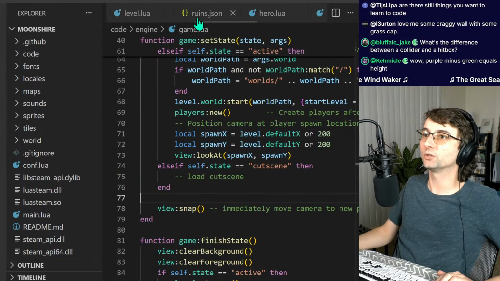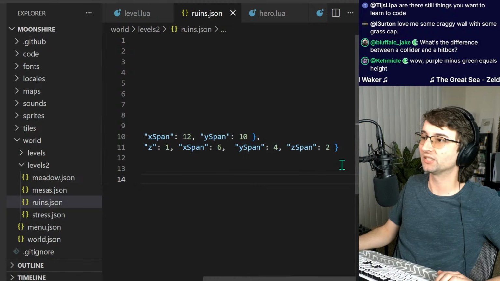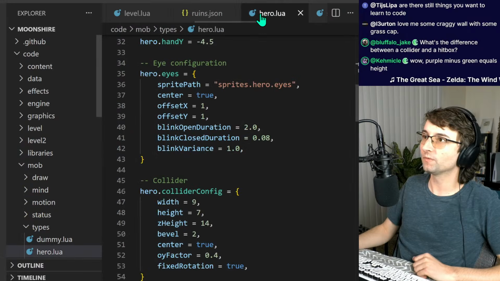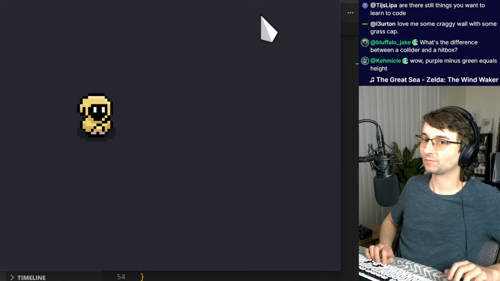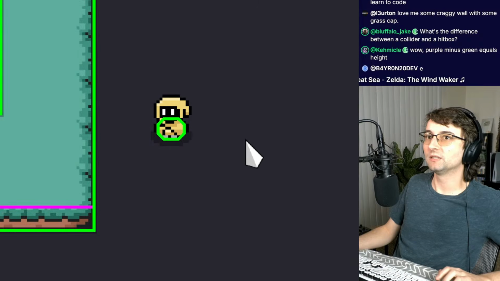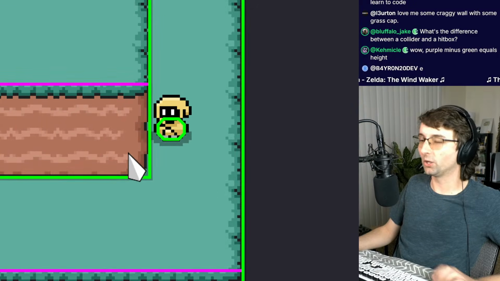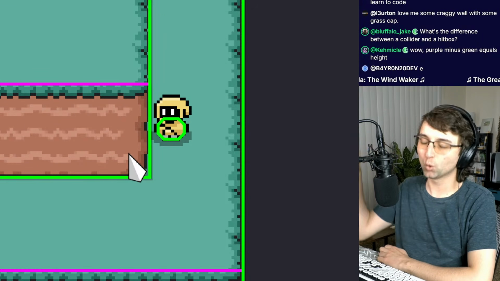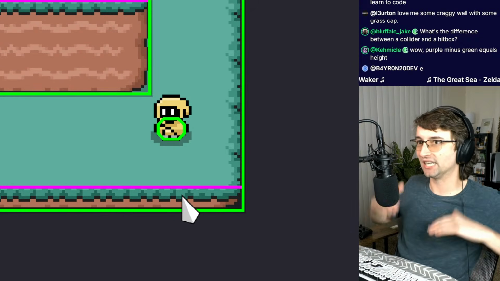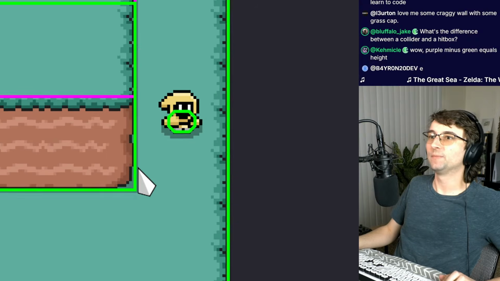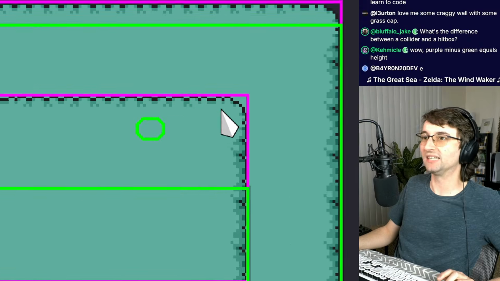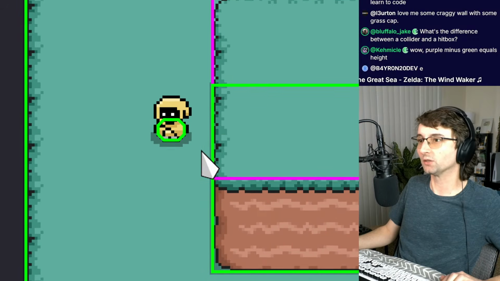If I go over to ruins and change this middle section from Z-span 2 to Z-span 4, for example, then we rerun this. We're going to turn back on the colliders and fields. The middle section is taller. It is now an elevation of 4, which means it's basically 4 of these flat sections stacked on top of each other. And that 4 elevation offsets this purple box. That's how it decides where the surface is.